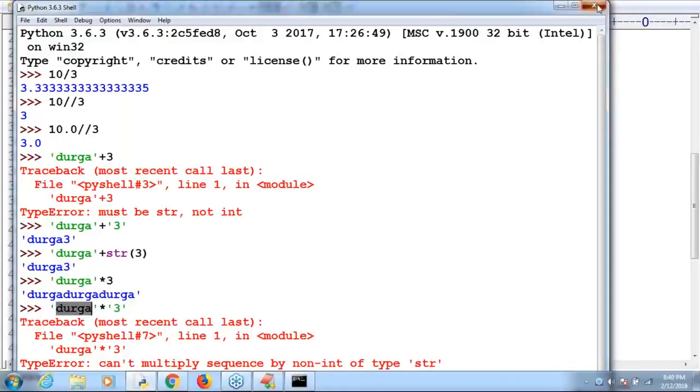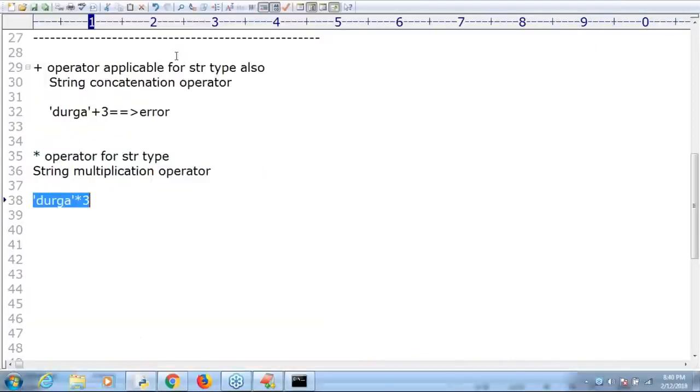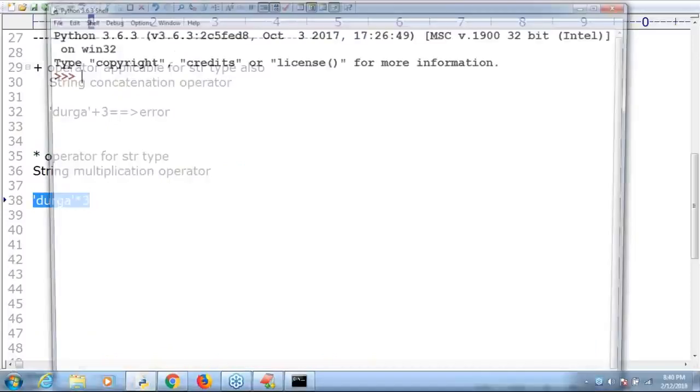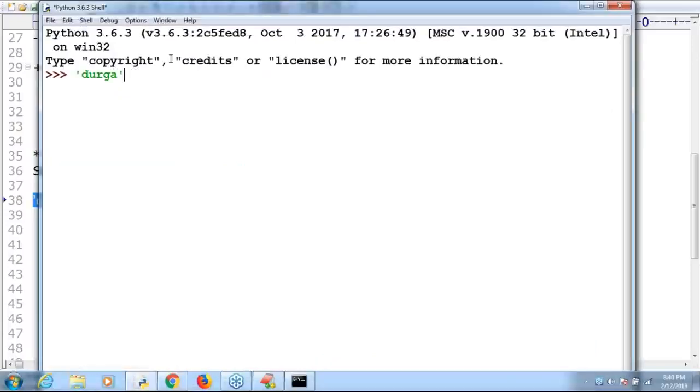Remember, sir. Now just let me explain here. Just observe a bit carefully, sir. I'm taking "Durga" star 3.0. Can you please tell what the answer is? If I take it like this, sir, the error is very clear in the last message. It is always expecting int type only, but you are taking 3.0.